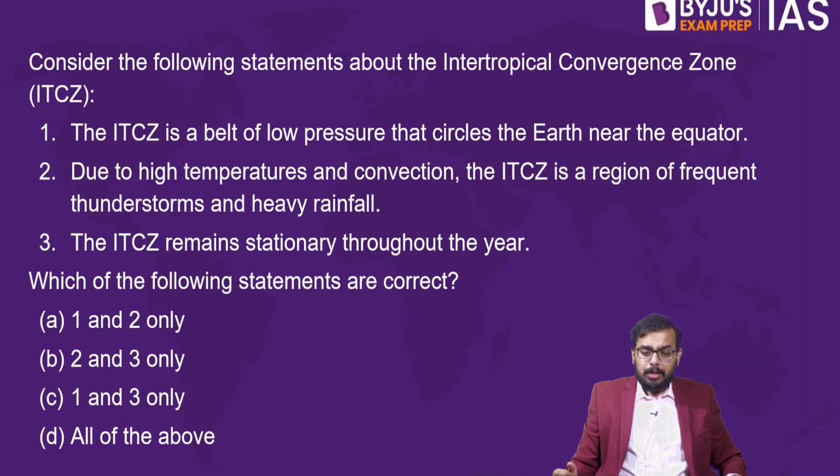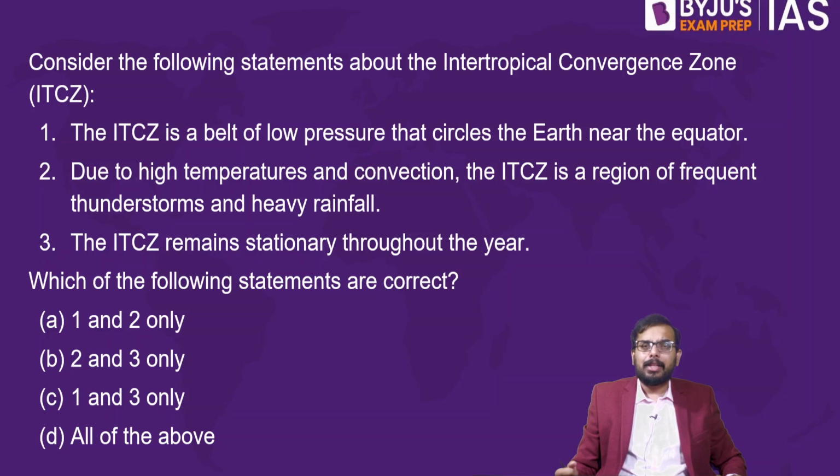Consider the following statements about ITCZ, that is the Intertropical Convergence Zone. All these things are very crucial that you should know. There's no alternative. You have to know all these aspects. ITCZ is a belt of low pressure that circles the Earth near the equator. Is it true?